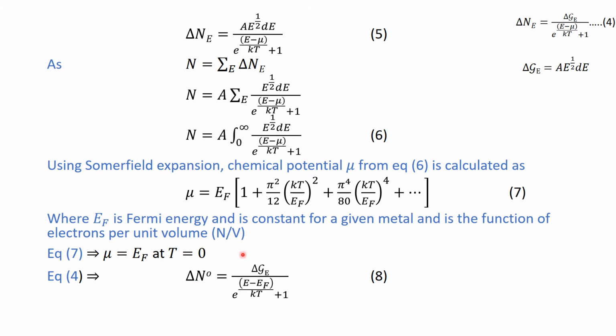Now from equation number 4, if we put mu equal to the Fermi energy, what you can write is delta n0 is equal to this one, because this 0 is actually about the absolute temperature. So the number of particles at the absolute temperature is given by equation number 8.